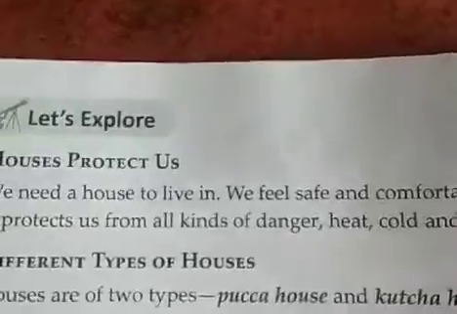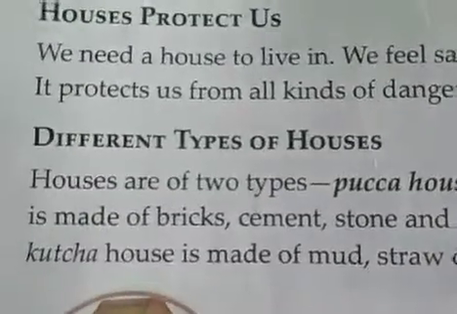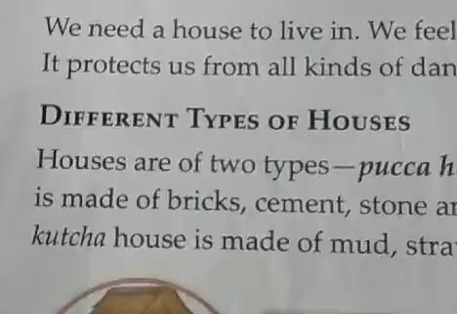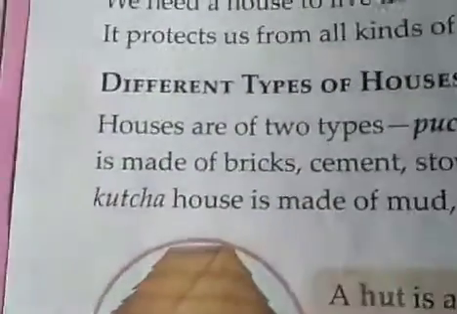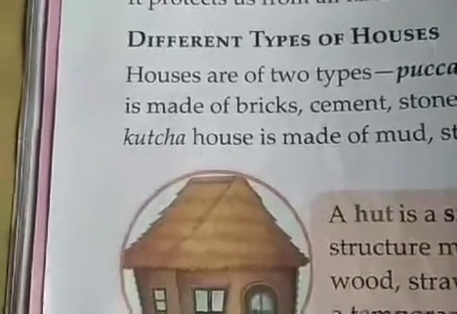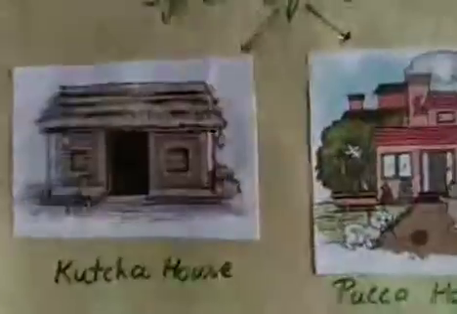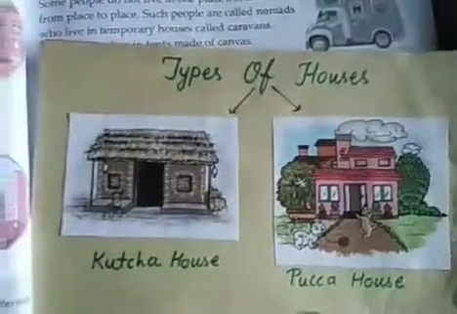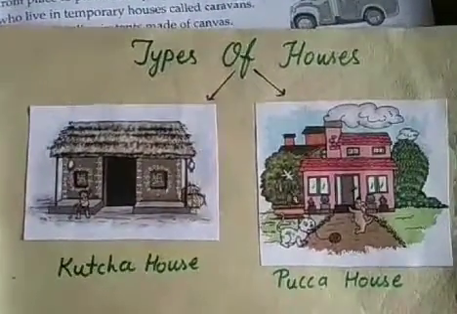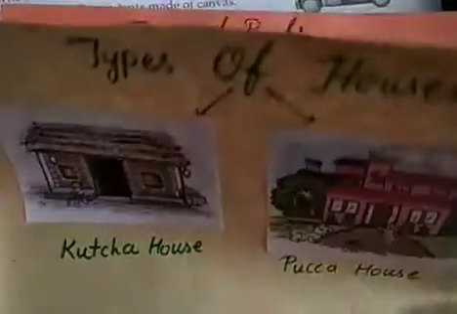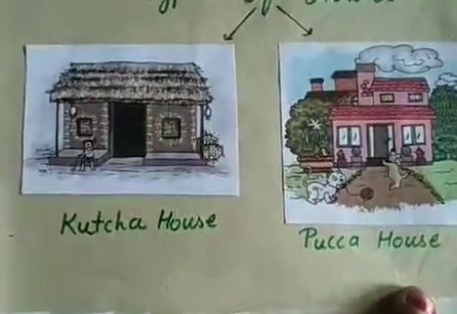And now we are going to study about different types of houses. Houses are of two types. Here I will show you an image and then I will explain it to you. Look at these two pictures. Types of houses. There are two types of houses, Kacha house and Pakka house.